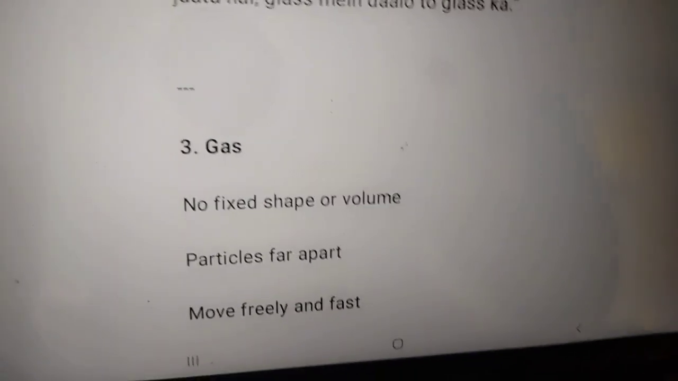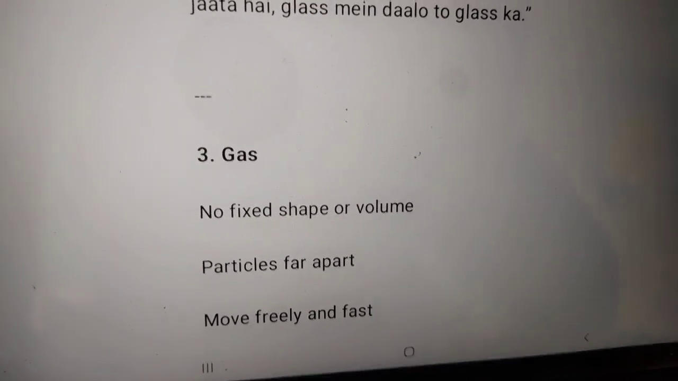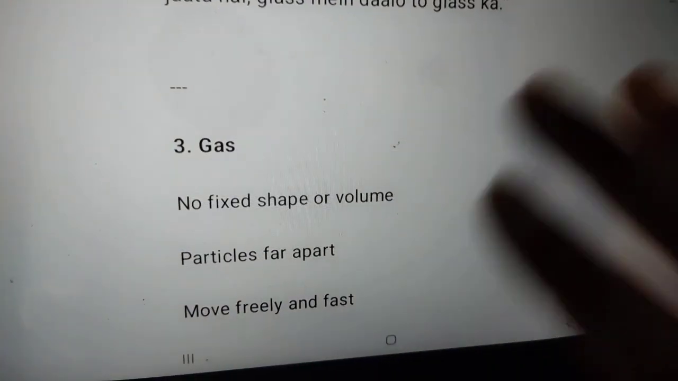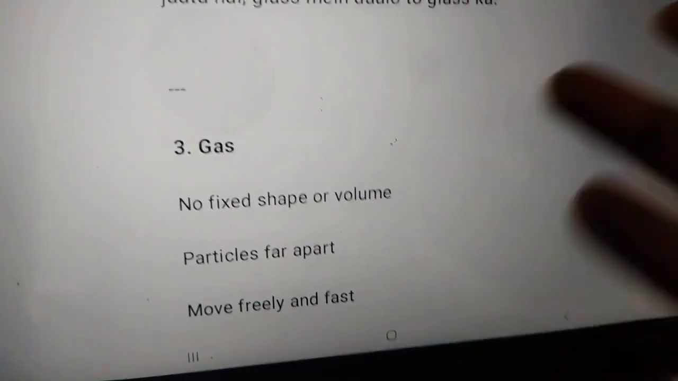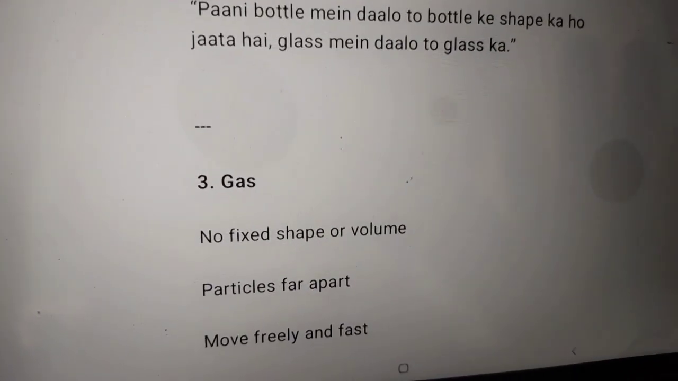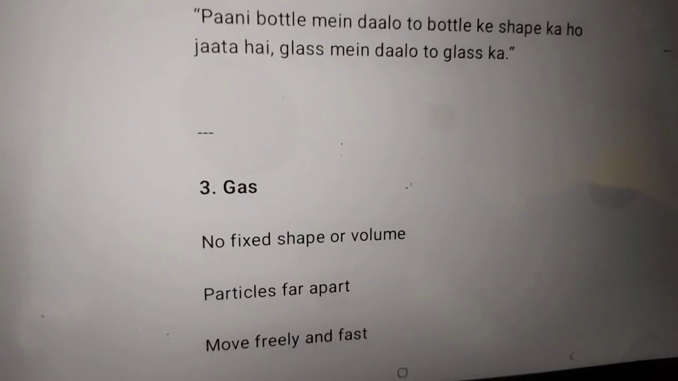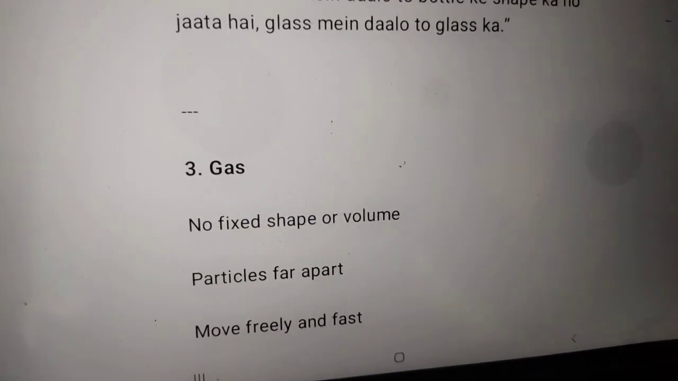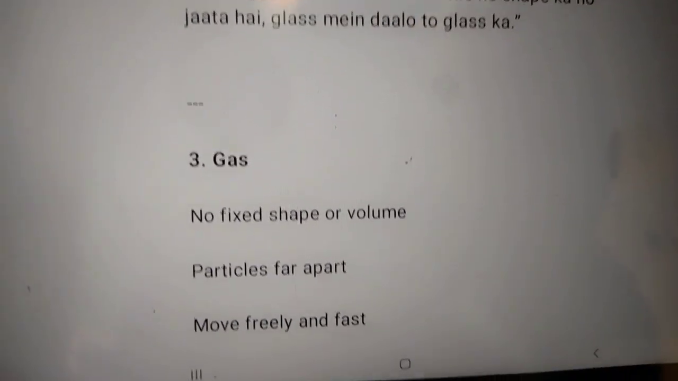Here is the best example of gas. I mean, no fixed shape, no fixed volume, particles far apart, move freely and fast. No tension, no anything, directly it will. So good, okay. It is actually so good, by the way.